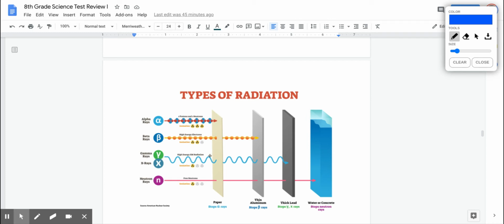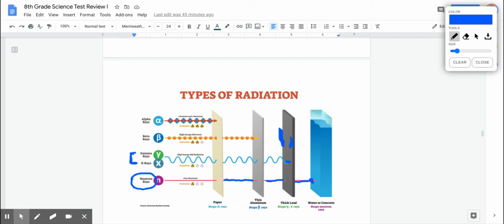Gamma, though, will go through paper and aluminum, but it will be blocked by thick lead. And they use lead at the dentist's office. They use lead to block when they take X-rays, because X-rays and gamma rays are dangerous. Water is also good to block gamma rays, but not as good as thick lead. But then there are neutron rays, and they're very rare, so you don't have to worry about them. But if there was a neutron ray leak somewhere, it would go through the aluminum. It'll even go through lead, but it will be blocked by concrete and water.